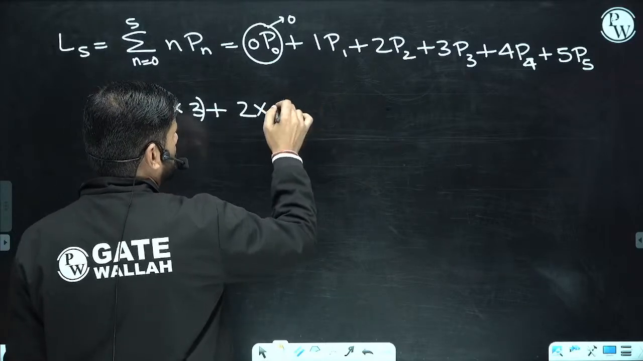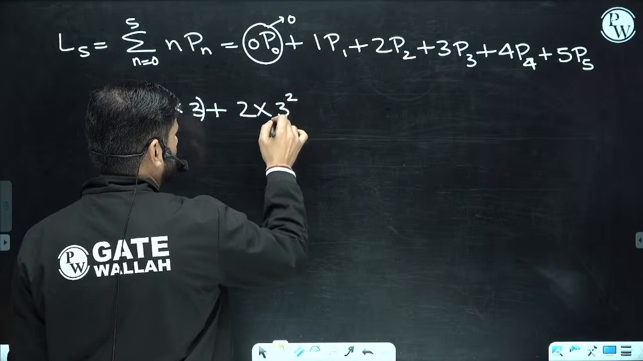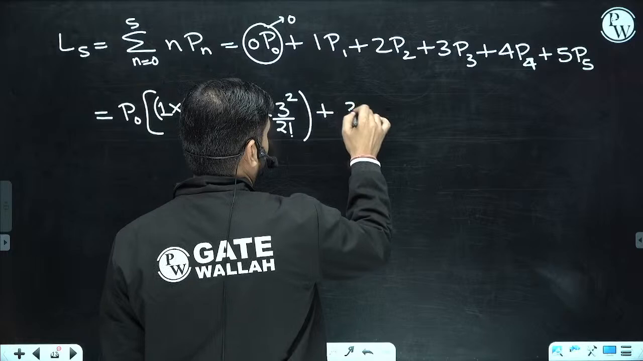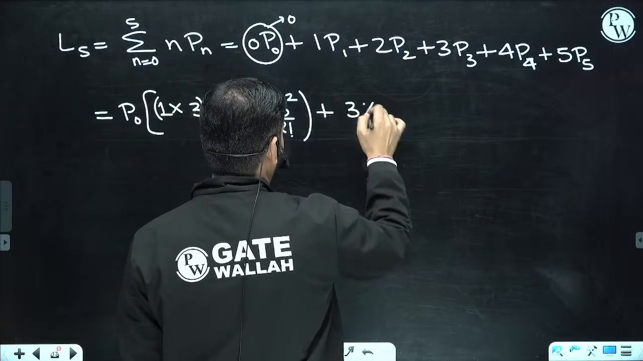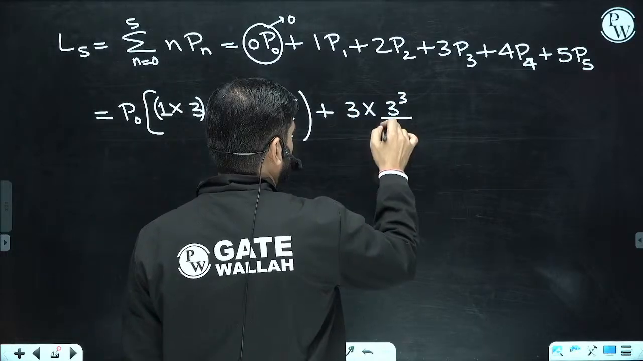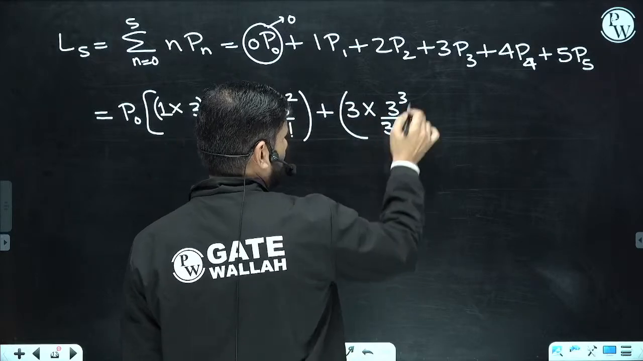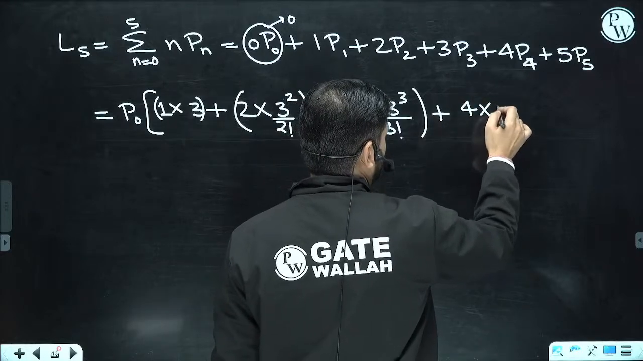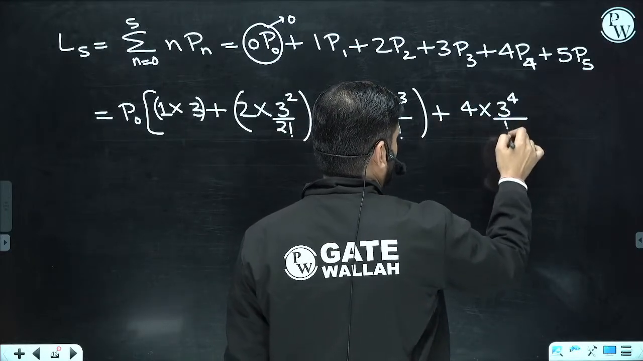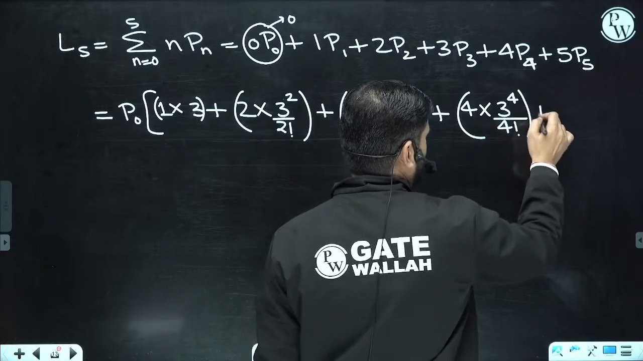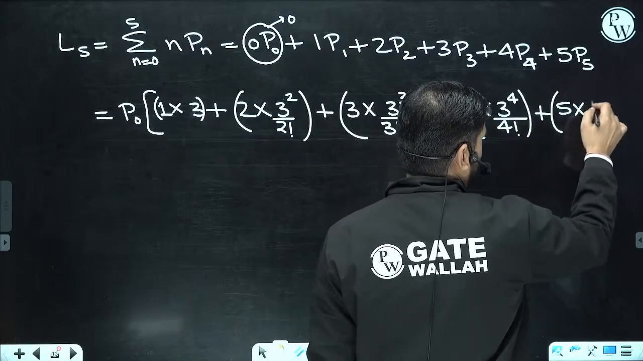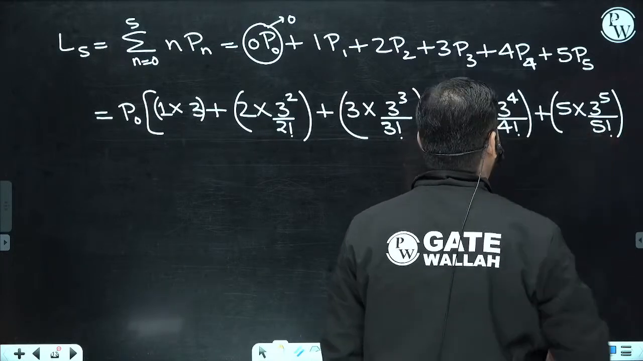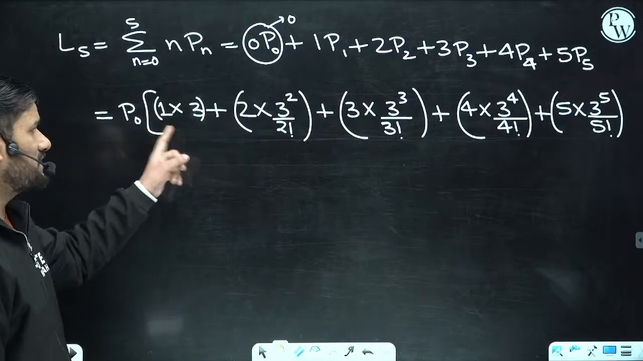So this was 3 square upon factorial 2, this is 3 into 3 cube upon factorial 3. Actually 2 into 3 is factorial 3, plus 4 into 3 to the power 4 upon factorial 4, plus 5 into 3 to the power 5 upon factorial 5. Okay. So if you are going to solve this part, you will be getting the value.